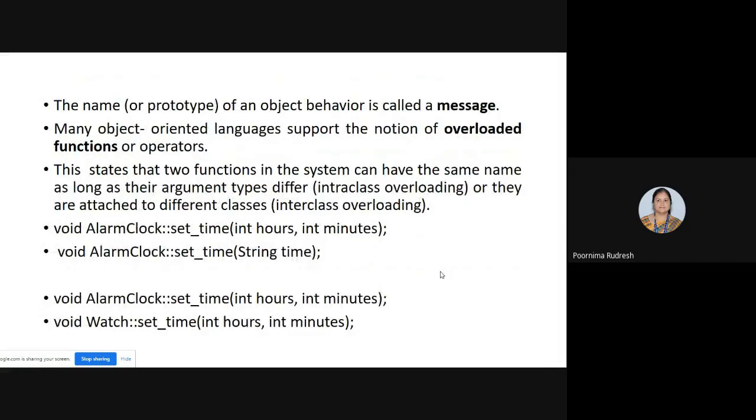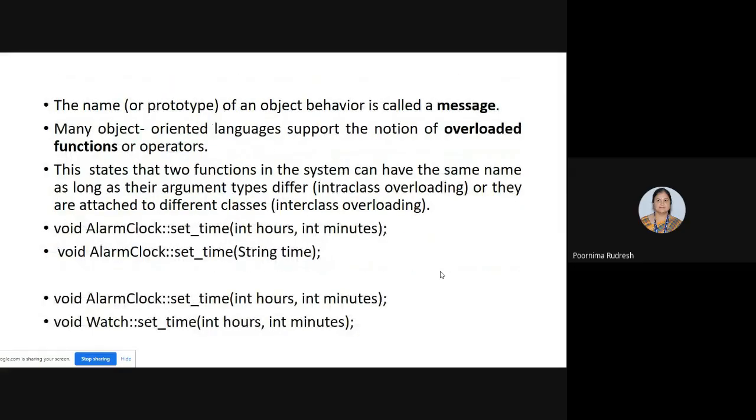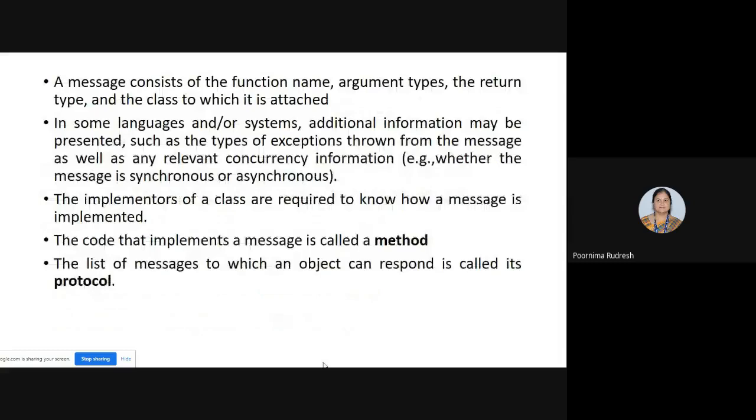Now let us consider that if this is the message, setting the alarm clock, then the implementers must know how that message is implemented. And the code that is used to implement setting the alarm is called a method. Understood what a method is and what the message is, you see the difference. The behavior of the object is called a message, but the code that is used to implement that message is called a method. Understood the difference between a message and a method? Any doubt what a message is and what a method is?